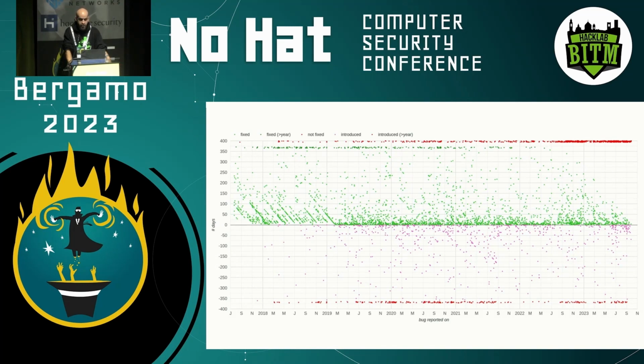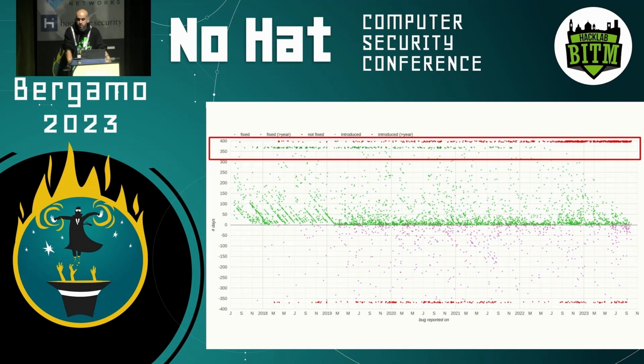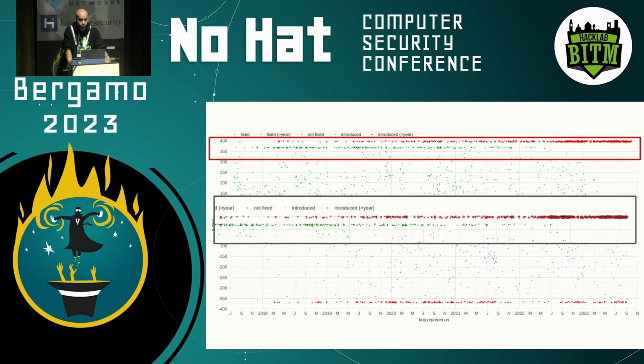And the interesting aspect here is, again, on the top, if we look at these red dots, these indicate potential vulnerabilities or reports, crashes that have no fix after a year. And if you look at these red points, we can see that they are much more shifted toward the right side of the chart. Right? So this means that over time, there is an increasing number of potential bugs, potential vulnerabilities, and open reports that, again, we simply don't have time or resources to look at.